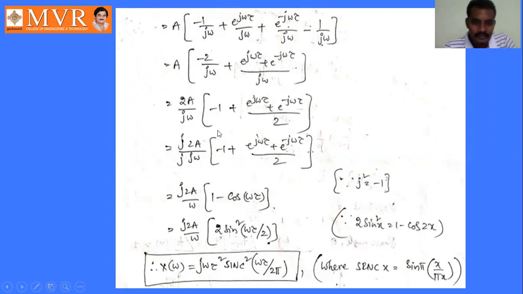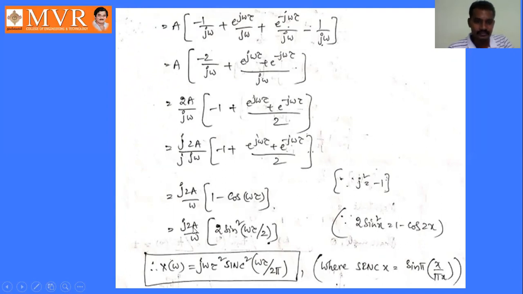Here we are multiplying and dividing this expression by j, so that it will become j 2a by j into j omega. Why? Because j into j becomes j square, equal to minus 1. Okay, j square becomes minus 1. So it is a minus into minus, plus. So 1 minus cos omega tau. Here the theta value is omega tau.